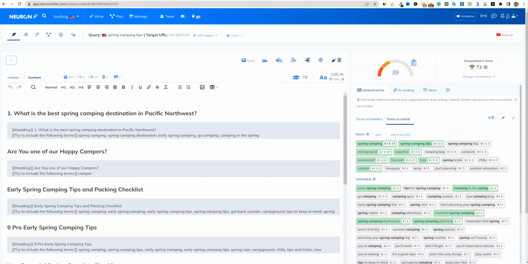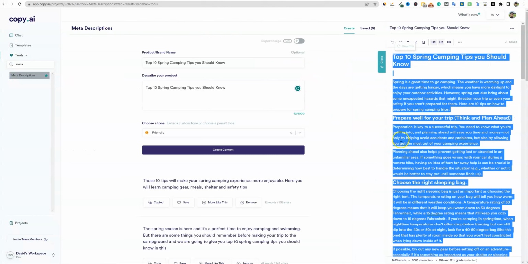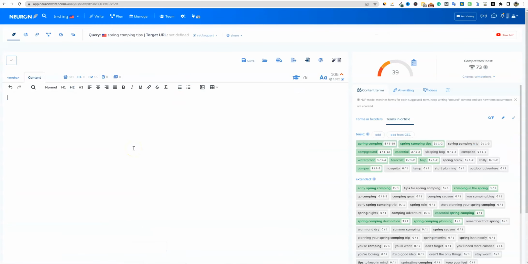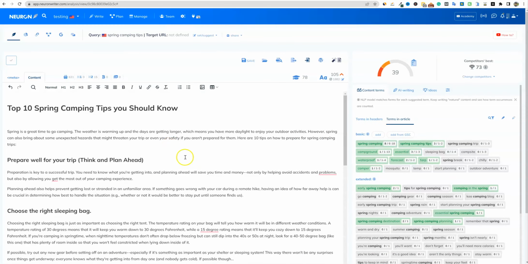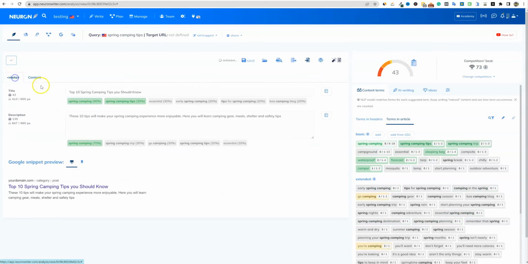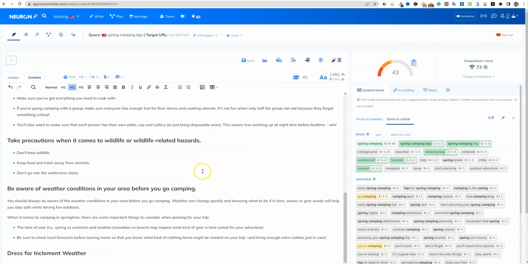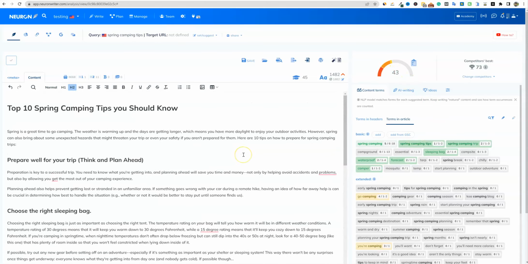Okay, so let's move on to the article on-page SEO score real quick for Neuronwriter. So I'm going to go and grab our content over here. I'm going to copy and come back over to Neuronwriter, and we're just going to paste that whole thing in. And we do have our meta right over here. And then come over to content right over here, and this is an H1. It is the exact same content. And you can see that we're only scoring a 43 right here. So that is a massive difference.